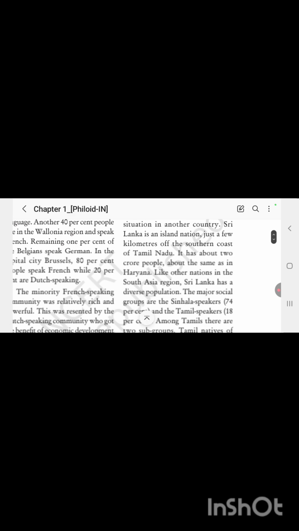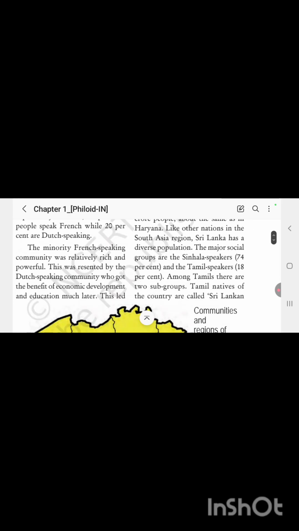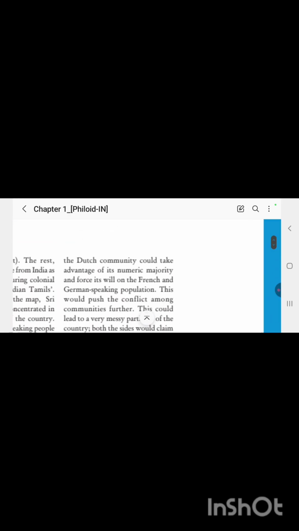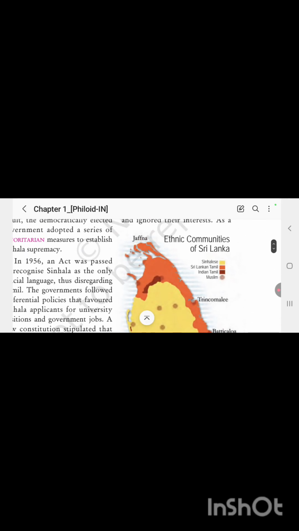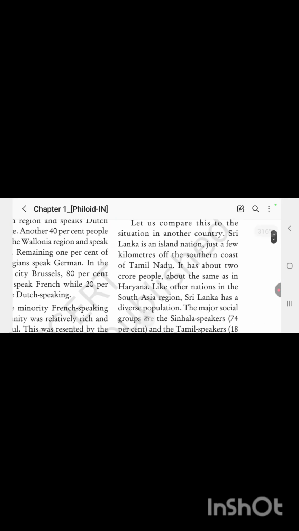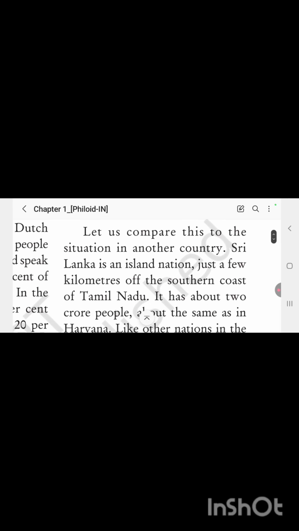Okay, let me show you the map of Sri Lanka. Where is it? Yes, can you see? This is the map. So now let's understand about Sri Lanka. What happened there? That's why we are studying. Before I start the story of Sri Lanka, let's understand the interesting facts about it.